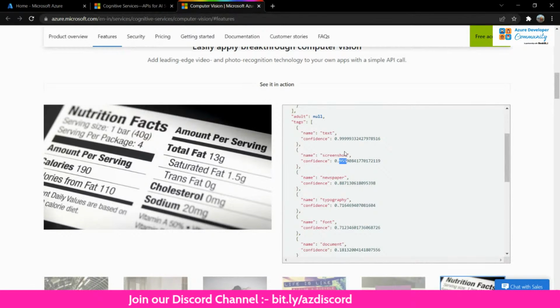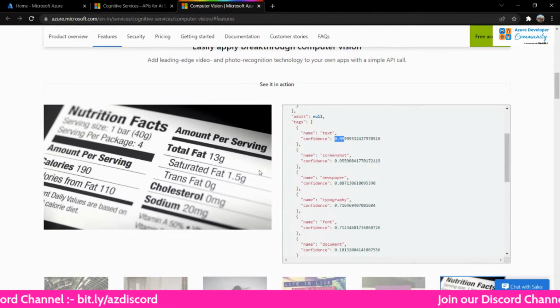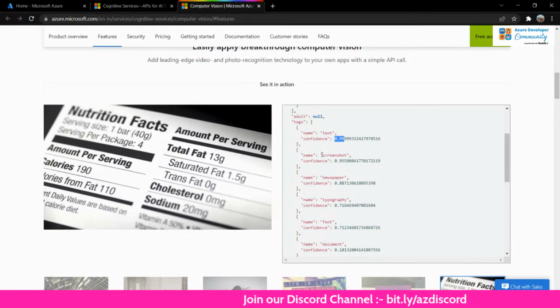So it has given you a couple of scores here, right? It's 99% sure there's text. Of course, there is text. Humans can understand it better, but let's see how a computer analyzes it, right? So is it a screenshot? Yes, it looks like a screenshot.